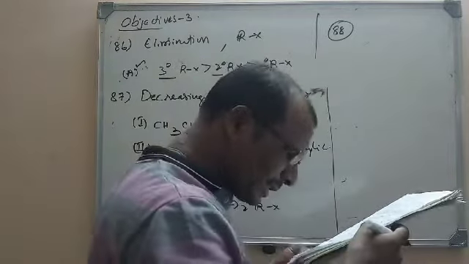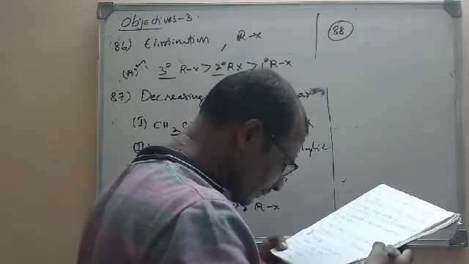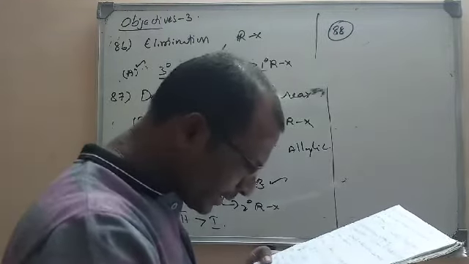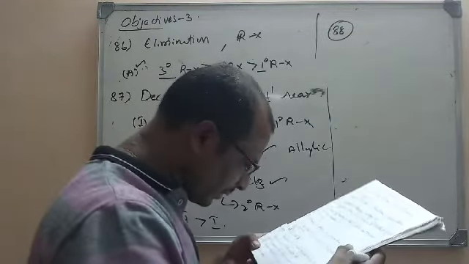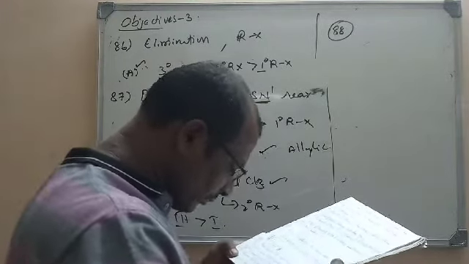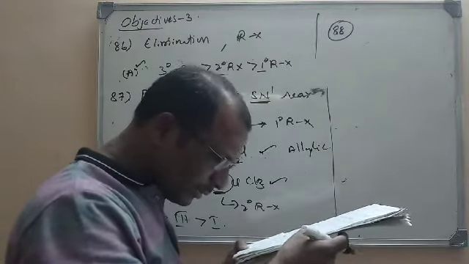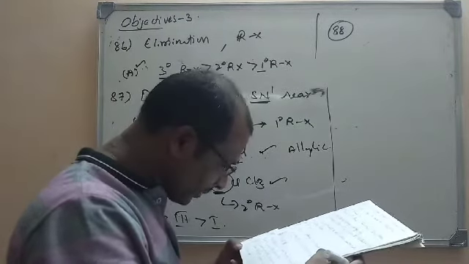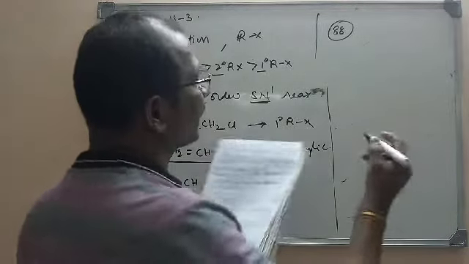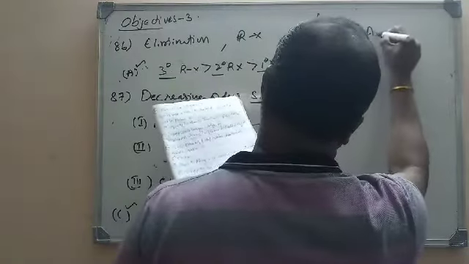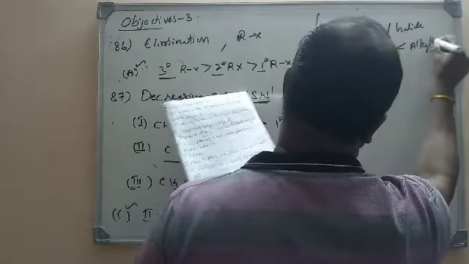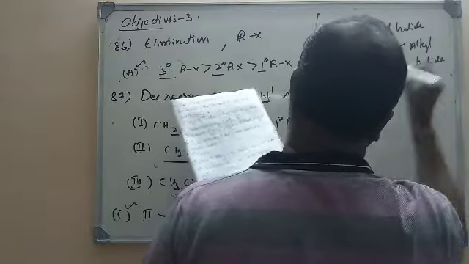Aryl halides are less reactive towards nucleophilic substitution as compared to alkyl halide due to the presence of less stable carbonium ion, the formation of less stable carbonium ion. First option is that. Second one is resonance stabilization. Third one is a longer carbon and halogen bond, and last one is inductive effect. Actually, any aryl halide is lesser reactive than alkyl halide. This is known to us.